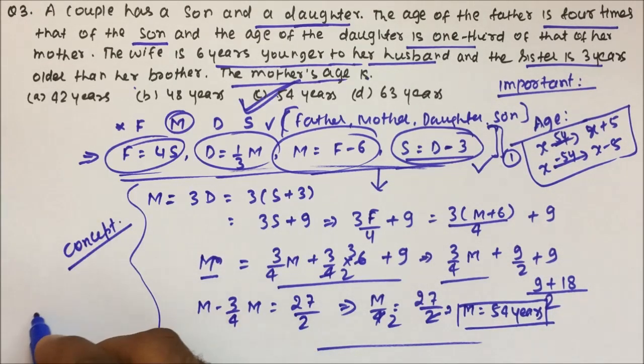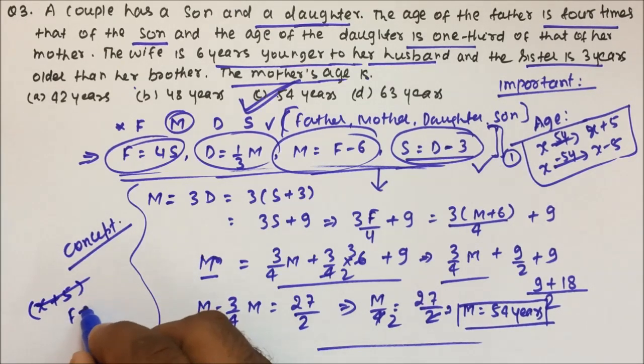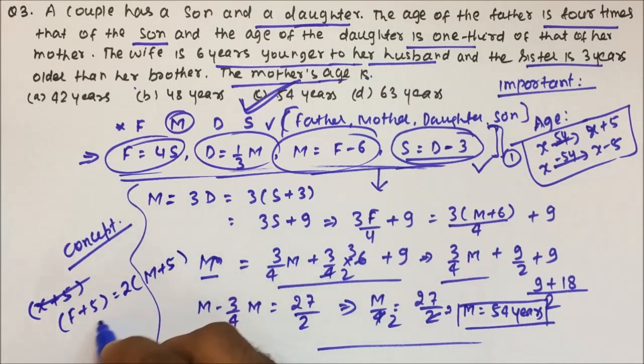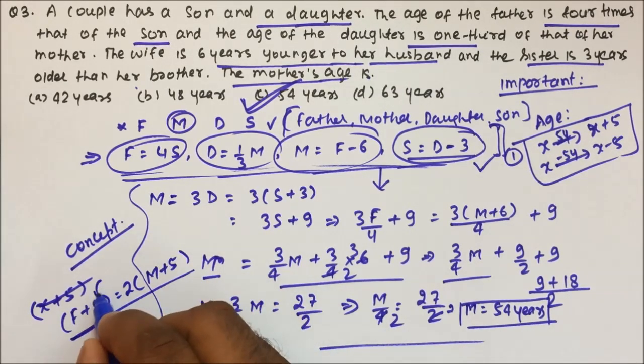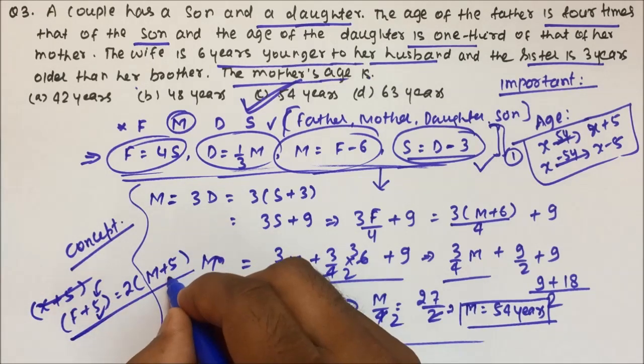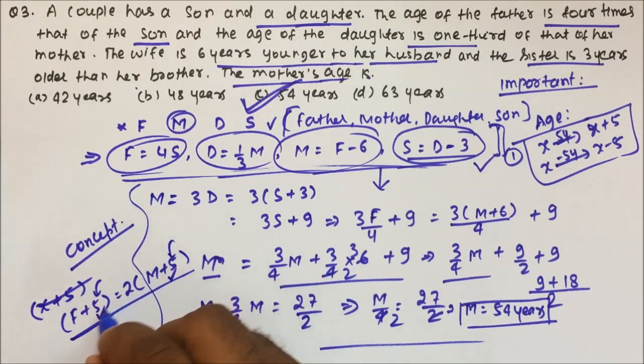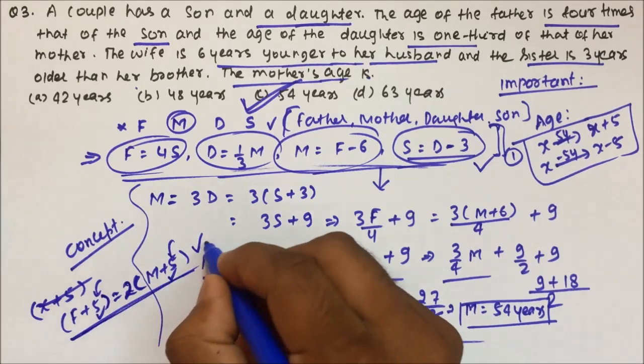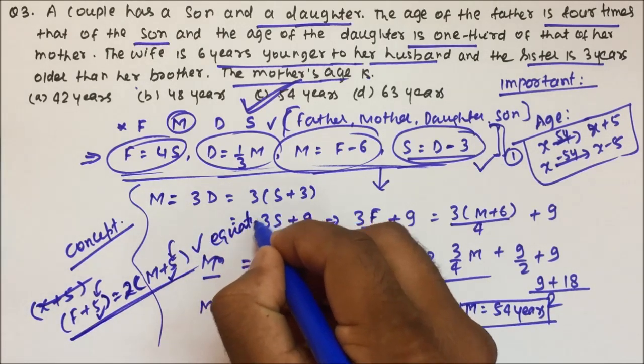Now the second thing they can say: after 5 years, the father's age will be 2 times the mother's age. So after 5 years, friends, if father's age is increasing, then mother's age will also increase, M plus 5. So after 5 years, the father's age will be 2 times the mother's age. This will be the correct equation which we have to solve.